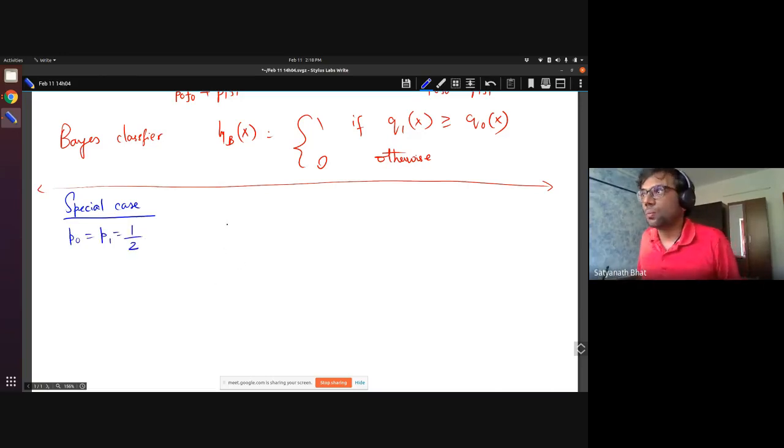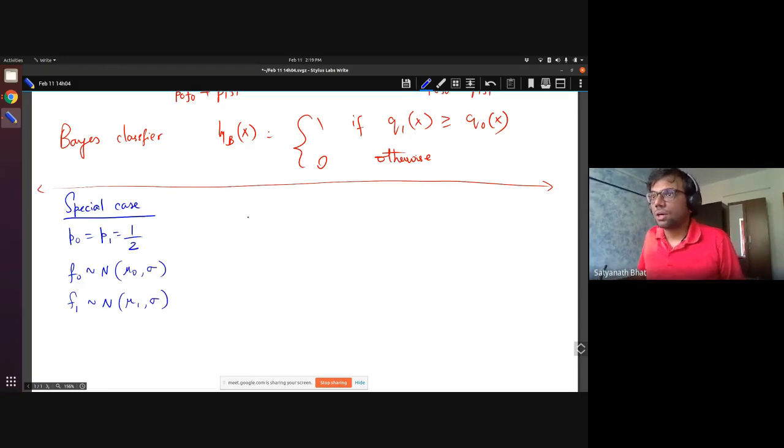Now suppose the distribution F0 is normal with mean mu0, and let us fix the variance to sigma squared for both. So F0 and F1 both have the same variance.